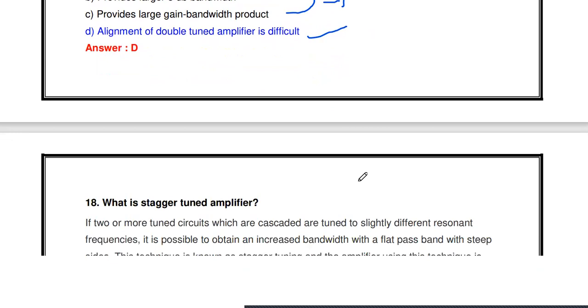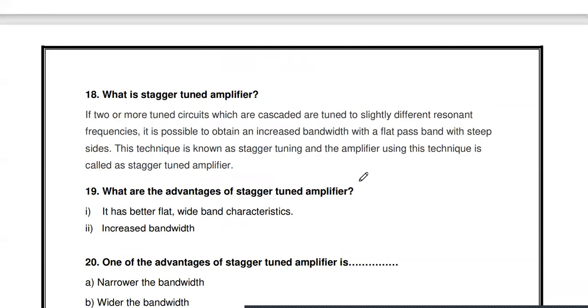It's a stagger tuned amplifier. Okay, so next question, you see, what is stagger tune? The remaining questions are from the stagger tuned amplifier. What is stagger tune? Stagger tune means two or more tuned circuits which are cascaded and are tuned to slightly different resonant frequencies.